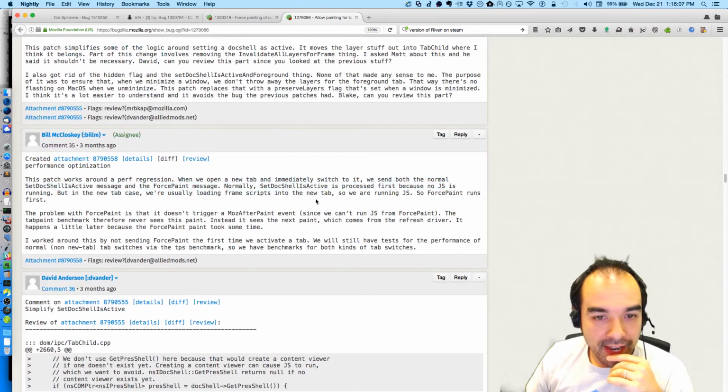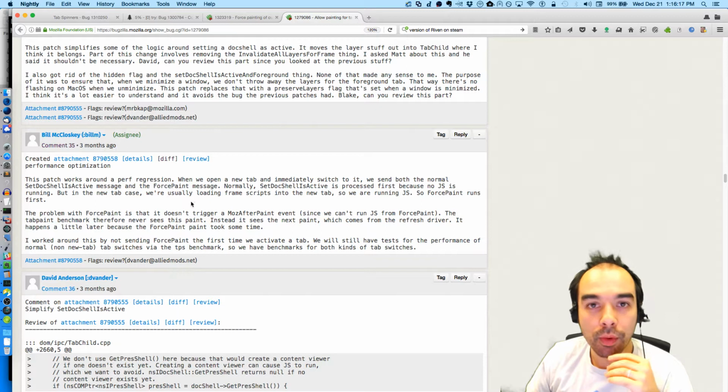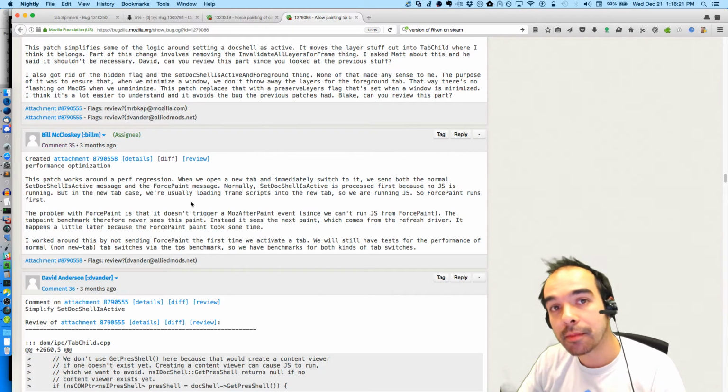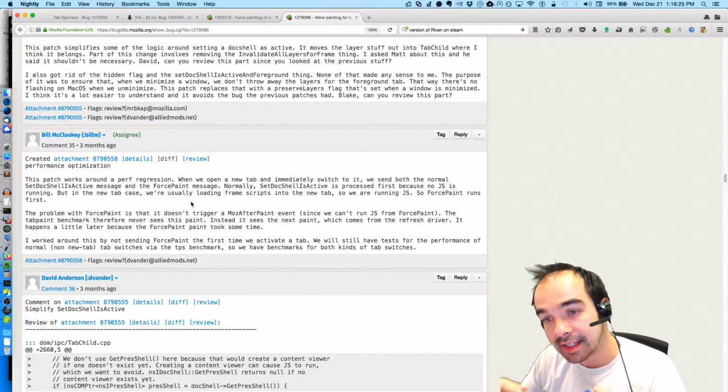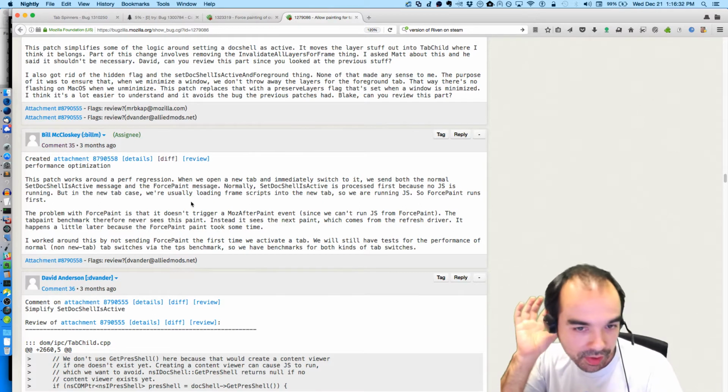Normally set docshell is active is processed first because Node.js is running, but in the new tab case, we're usually loading frame scripts into the new tab. When we first create a new tab, there's a bunch of setup work that needs to occur, including sending JavaScript down to set the tab child and its stuff up. We set it up and we run JavaScript.